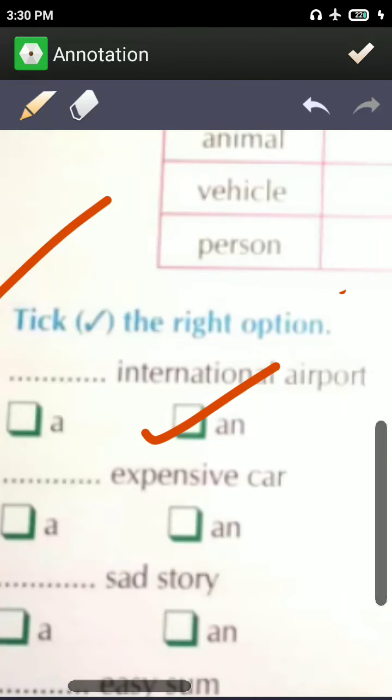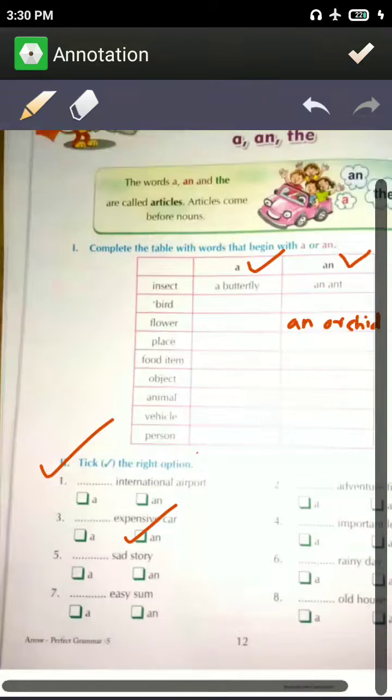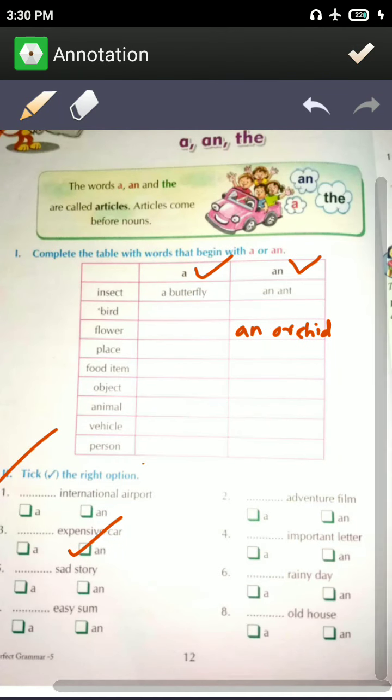Here you can see expensive car, starts with A. So with that you will use N again, because A is what? Vowel, and with a vowel we use N. Here you can see in the second question, an adventure film.